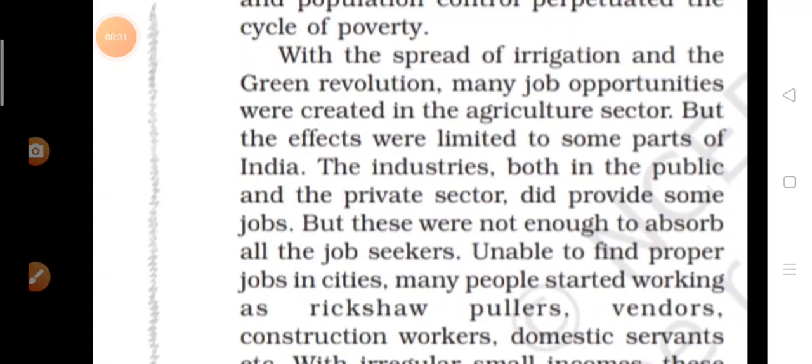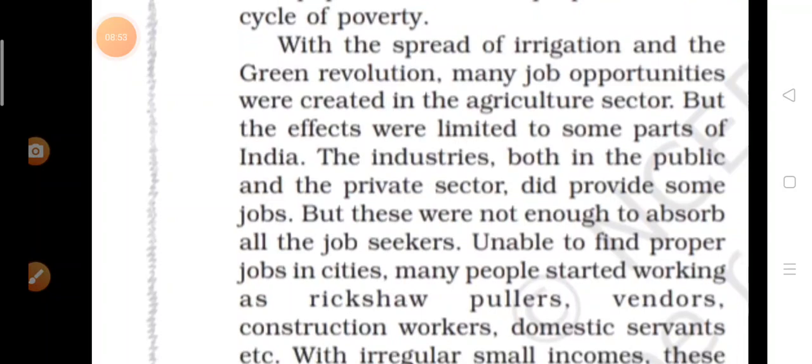That is why it is written that it was limited to some parts of India. It was not widespread. It was not spread all over the country, so it was also limited.